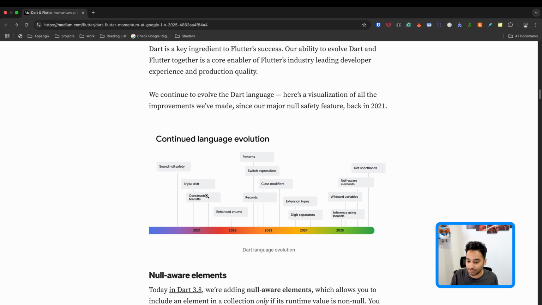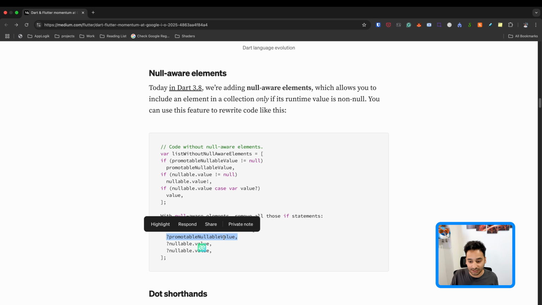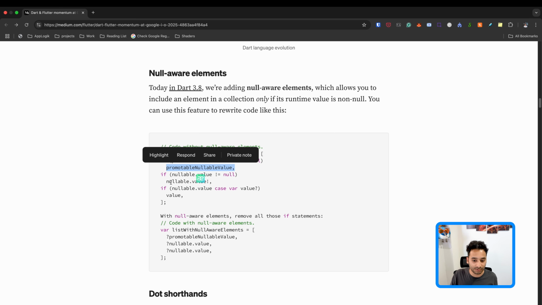So we are going to take a look together. The first one is null-aware elements. So it is basically this part that I highlighted. Before that, you had to have an if statement in your list to have the nullable value. For example, you want to add this value if it is not null, or the other value.